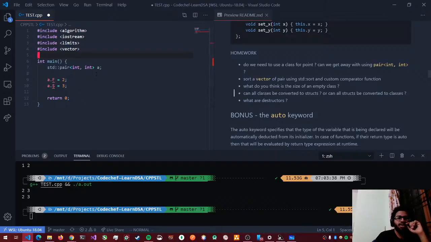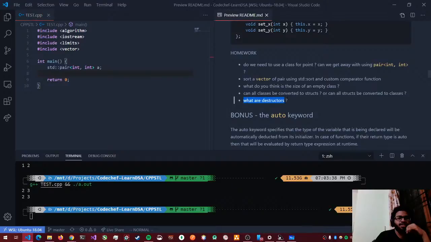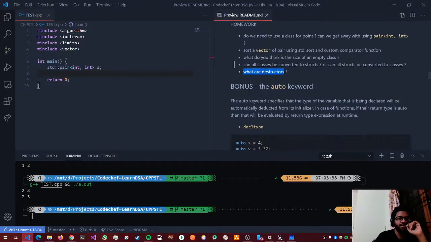Another question is, can all classes be converted to structures, or can all structures be converted to classes? Something you need to think about. Look for what are public and private in classes. And I've already told you that in structures, by default, everything is public. And what are destructors? Need to look. What are destructors? Why do we have destructors at all?